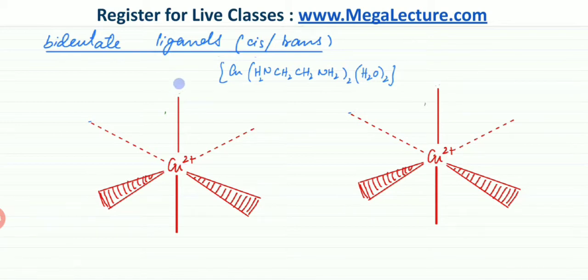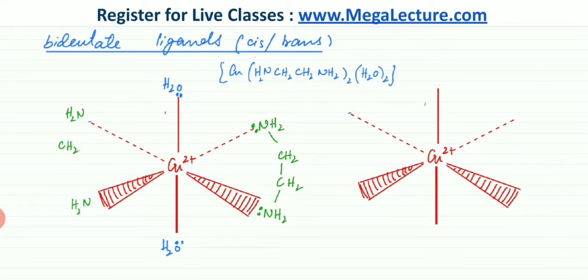Now the water molecules could be attached on opposite sides, so that would give me my trans version. So here are my two water molecules, and the bidentate ligand would be attached. So it's going to be NH2, another NH2. There would be CH2s. The carbon chain would be in the middle, and they would be connected together, and the lone pairs would be coming from this side, and they would be attaching from this side, and on another side the same thing would repeat. You would have NH2s and you would have your CH2 carbon chain in the middle, and they're going to be connected to each other, and that's how your bidentate ligand would be attached.